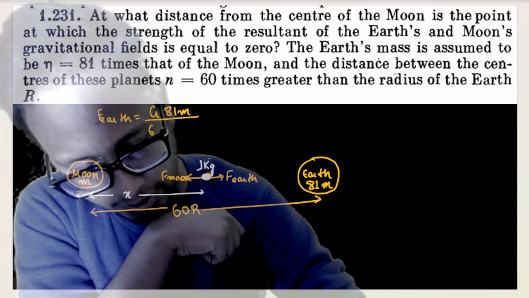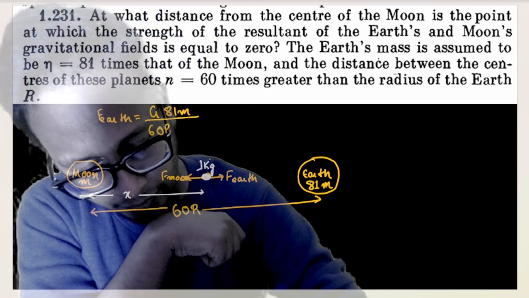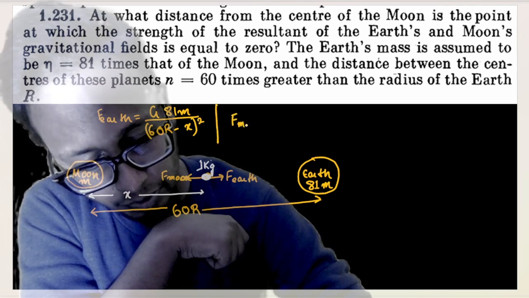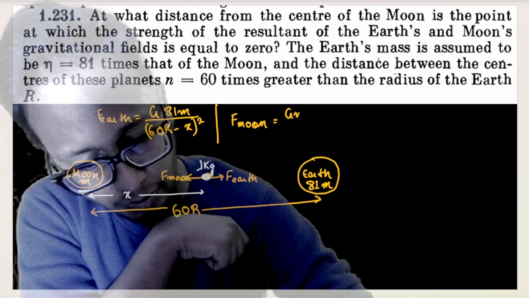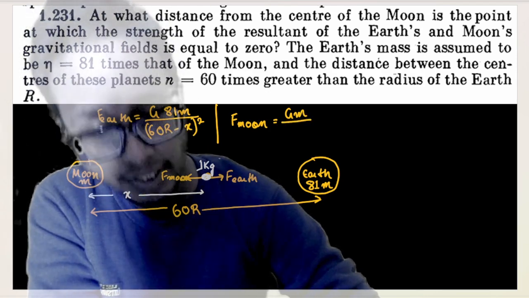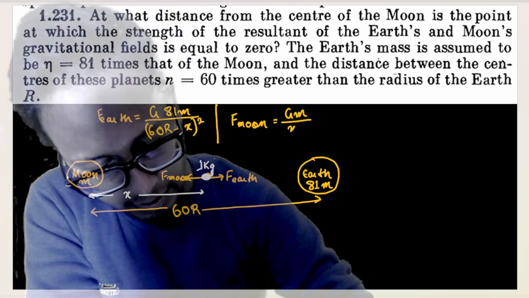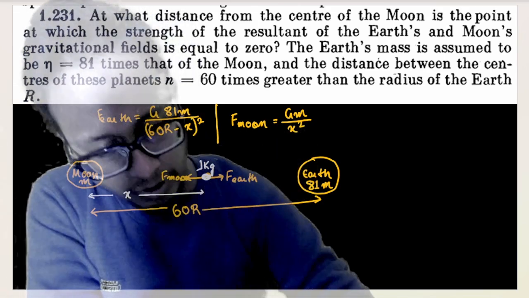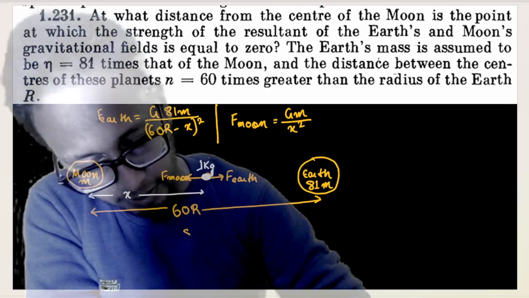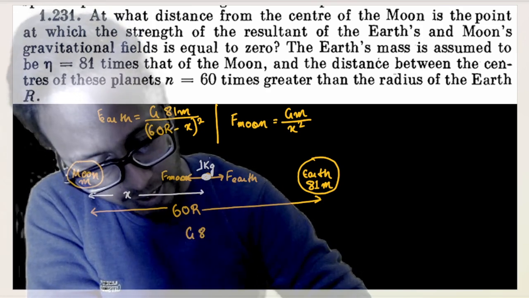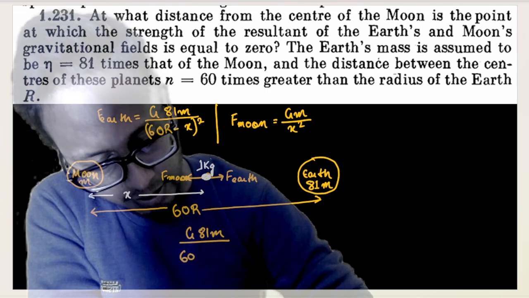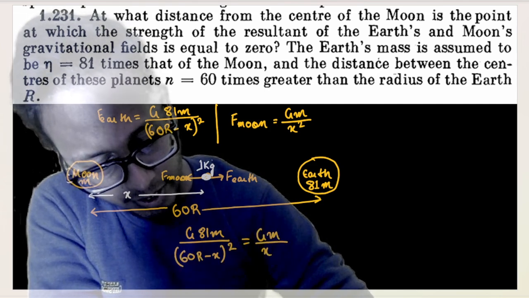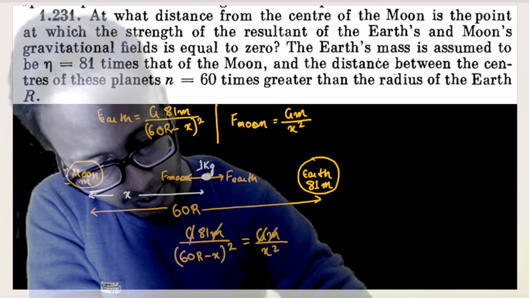So 60R minus x whole square. And gravitational force on 1 kg due to the moon is nothing but G into mass of moon into 1 kg divided by x square, isn't it? Or this much distance square. And at this point in space, this force is equal to this force. So I can say what? G into 81 M divided by (60R minus x) square is equal to G into M divided by x square. G and M will get cancelled.